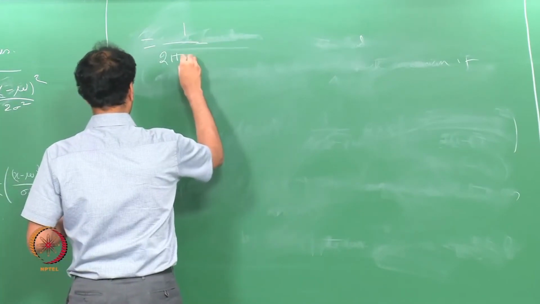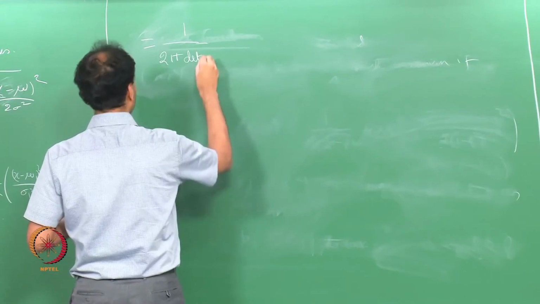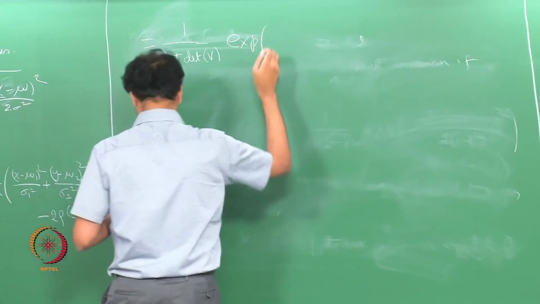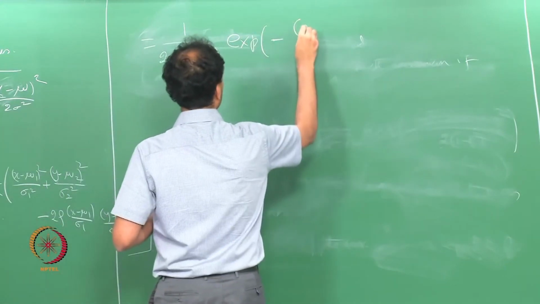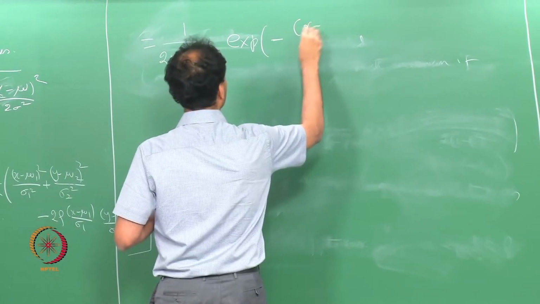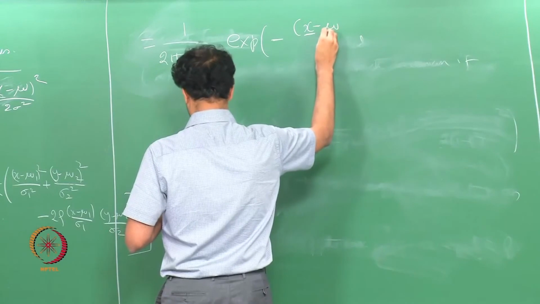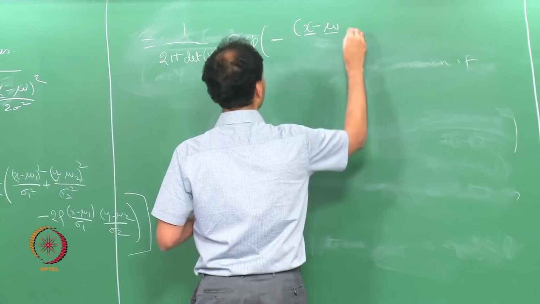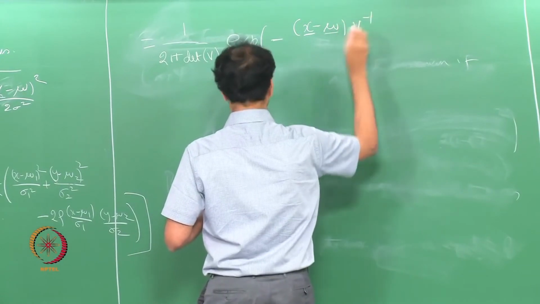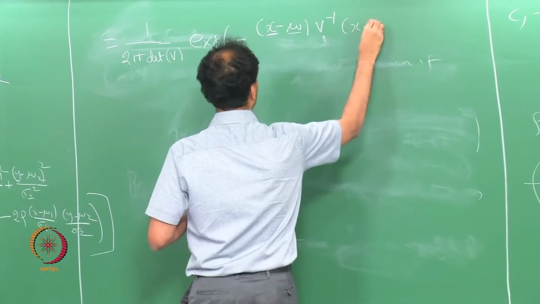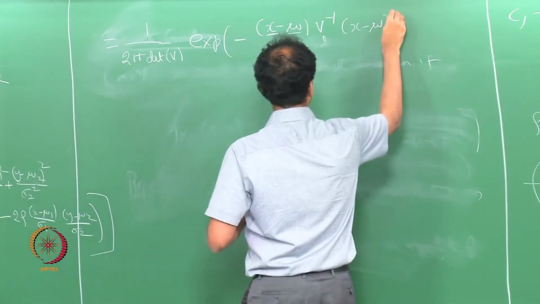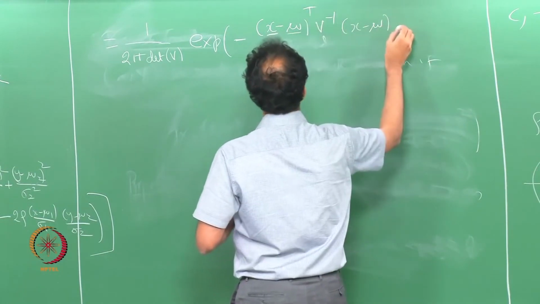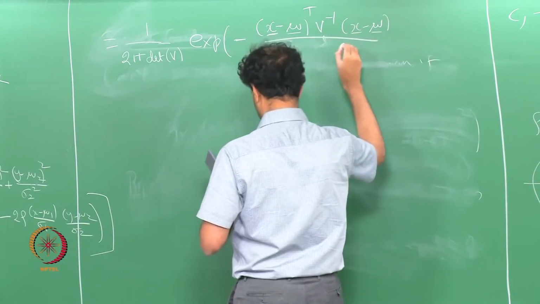One over 2 pi times square root of determinant of V, e to the power of minus, vector x minus vector mu, V inverse, x minus mu transpose, over 2,